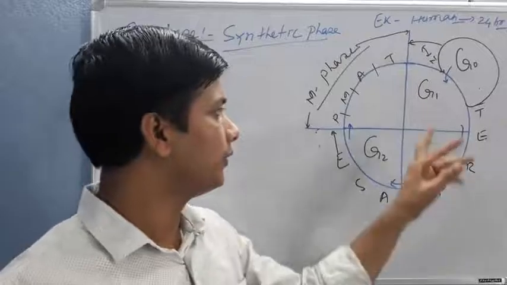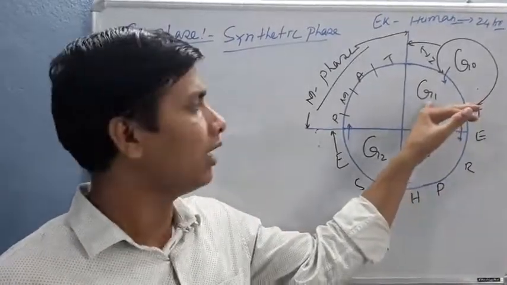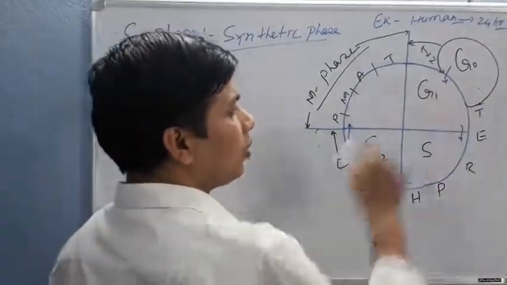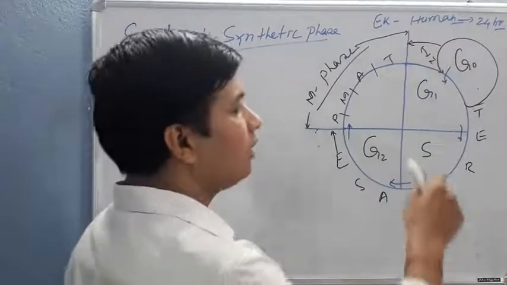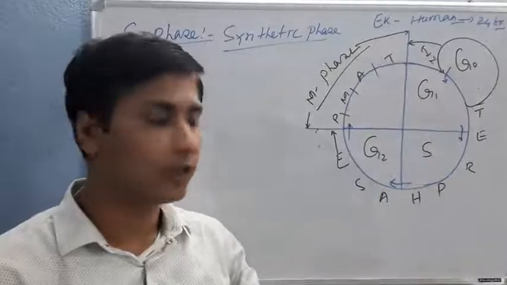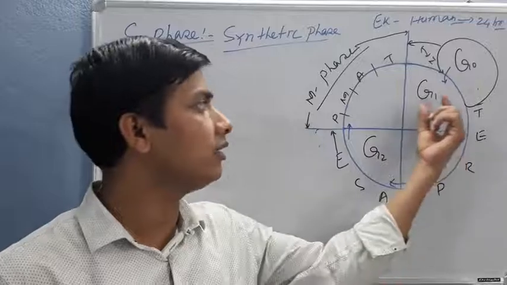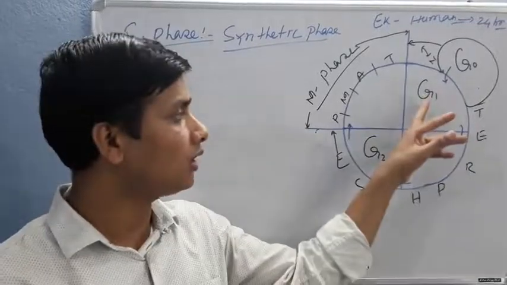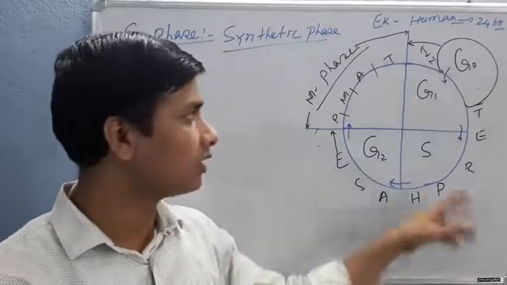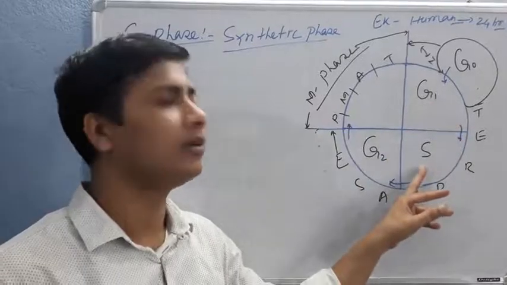Just remember, when a cell enters the G1 phase, synthesis of RNA, proteins and enzymes takes place. The proteins or enzymes responsible for DNA synthesis are synthesized in the G1 phase. Hence, after the G1 phase, S phase starts.